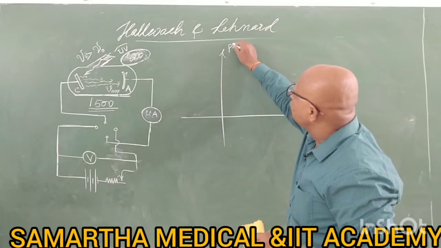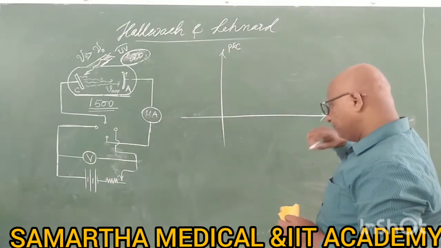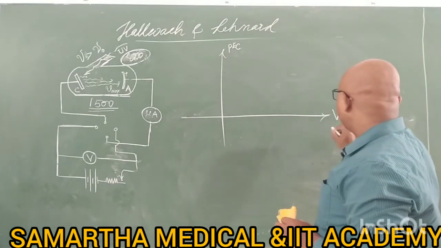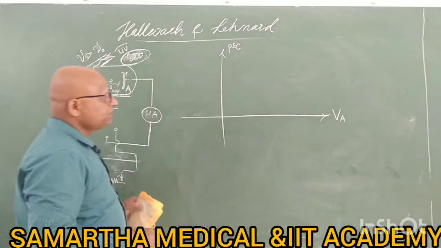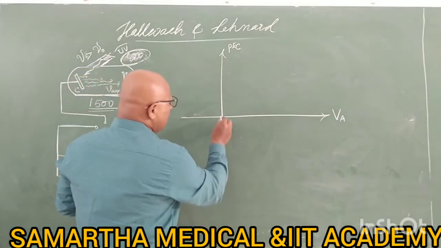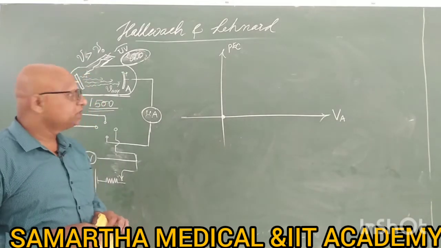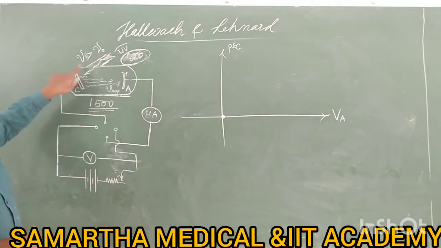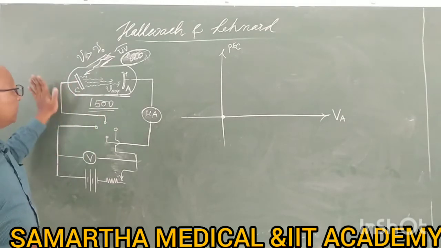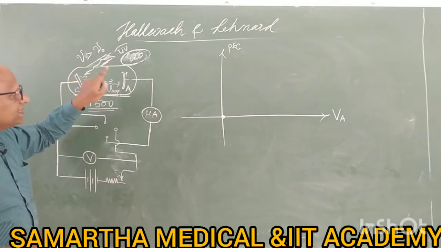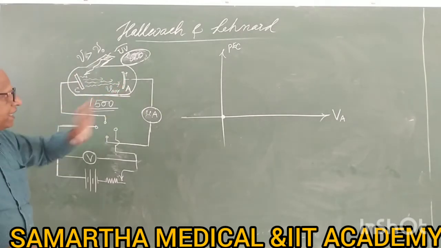Photoelectric current is as usual taken along the y-axis, and the anode potential VA we take along the x-axis. We will start with 0 anode potential. The frequency is fixed at 820, the metal is fixed as copper, no change. Anode potential is 0 now, which means it is neither attracting anybody.